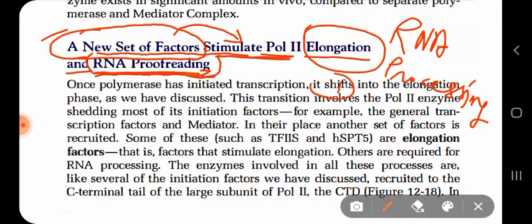like the 5' cap formation, then the whole splicing process where the introns are going to be removed and the exons are to be joined, and number 3 is your polyadenylation.